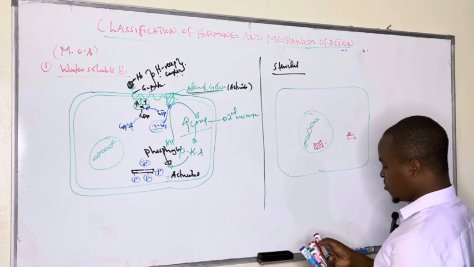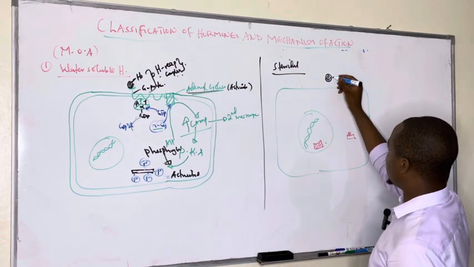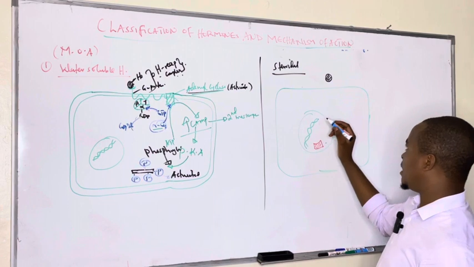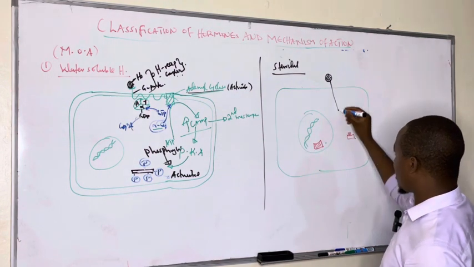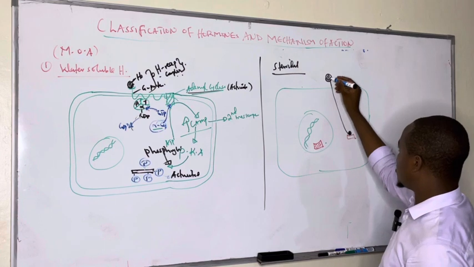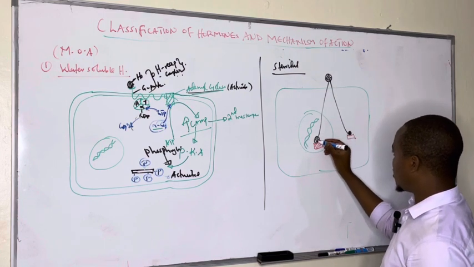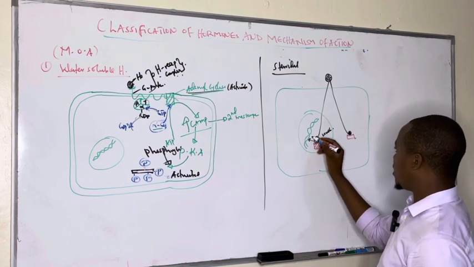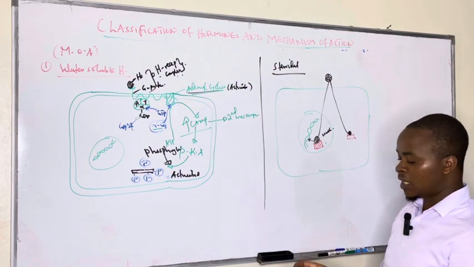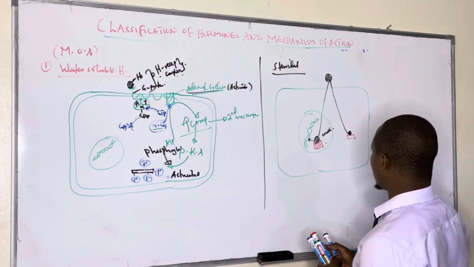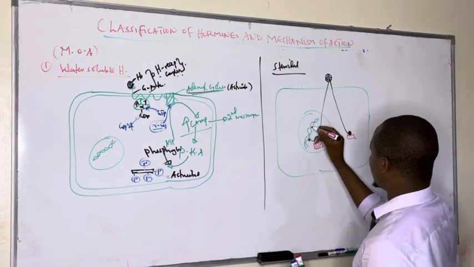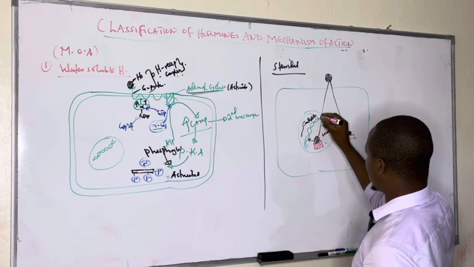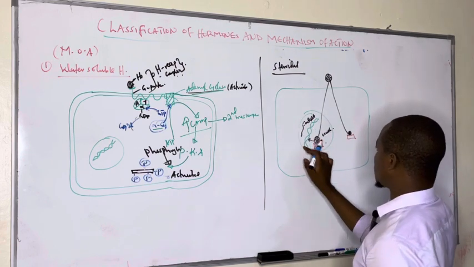And whenever we have a steroidal hormone, because it is fat soluble, it crosses the phospholipid bilayer. And after crossing, it can either bind to receptors in the cytoplasm, or bind to its receptor in the nucleus. This is the nucleus. And when it binds, it causes the DNA to undergo replication. And when it replicates, it forms a copy by the transcription method. And this copy is known as mRNA. They form mRNA, and this mRNA is smaller in size.